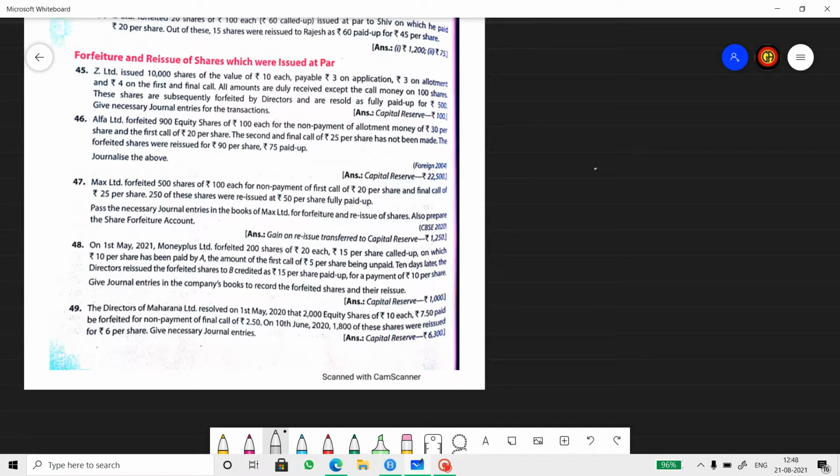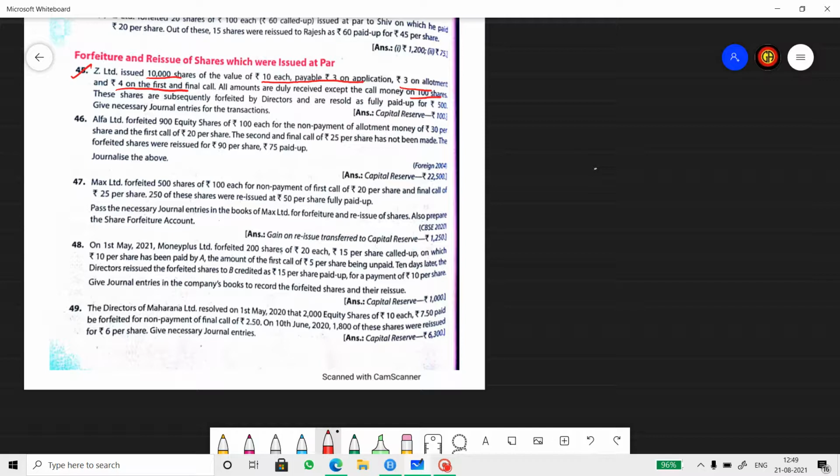So these are the 5 questions which I'm going to do today, 45 to 49. 45th question. Z Limited issued 10,000 shares of face value 10 rupees each, payable 3 on application, 3 on allotment, 4 on first and final call. All money was duly received except the call money on 100 shares. These shares were subsequently forfeited by the directors and resold as fully paid up for rupees 500. Give journal entry for the following transactions.